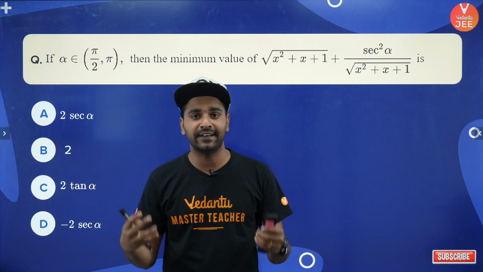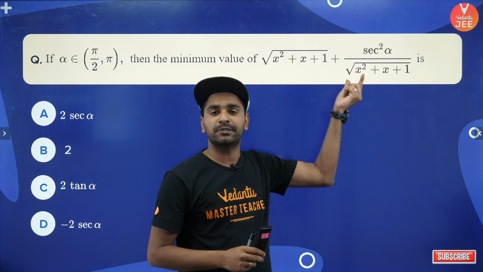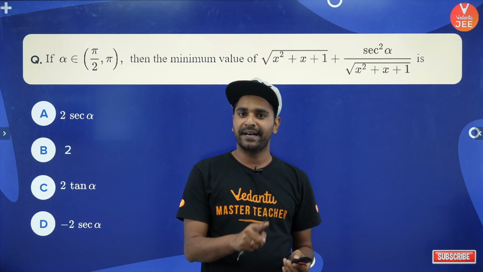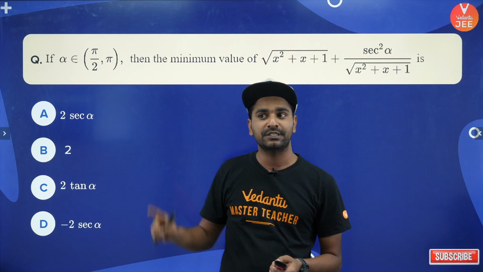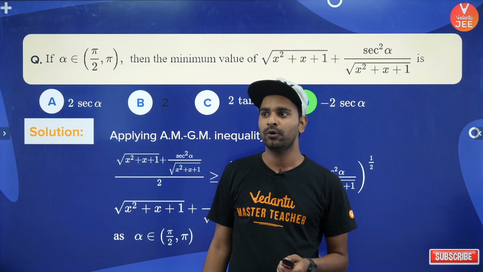So how do you get a feel that AM greater than or equal to GM will be used? When the product of the terms is coming good, you should definitely go ahead with AM greater than or equal to GM whenever the minimum value is asked, guys. All right, yes or no?